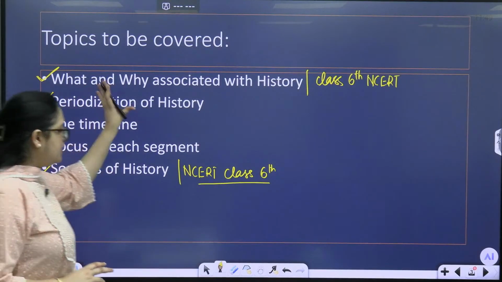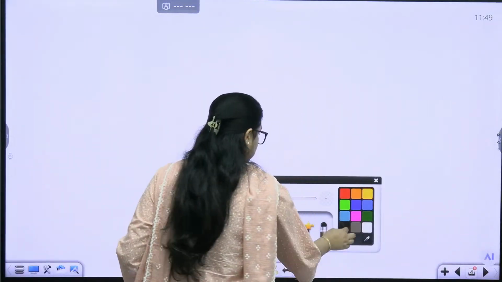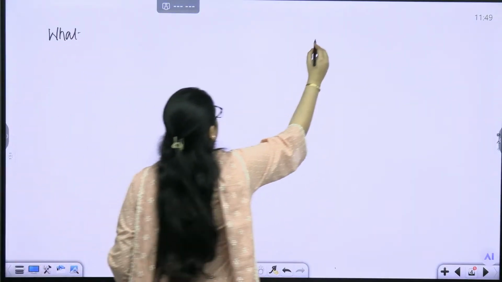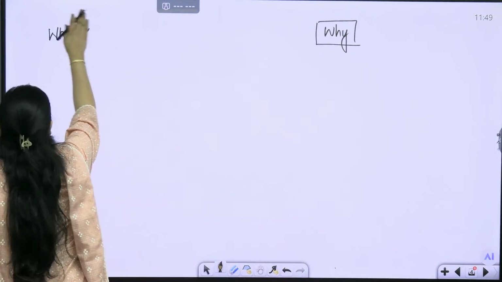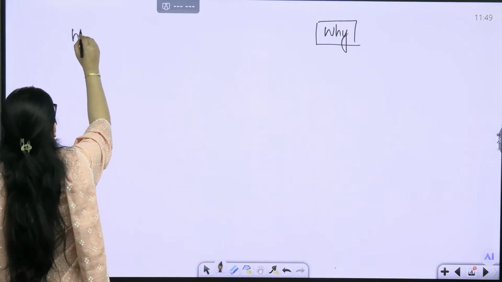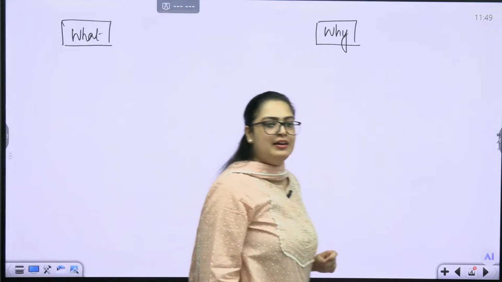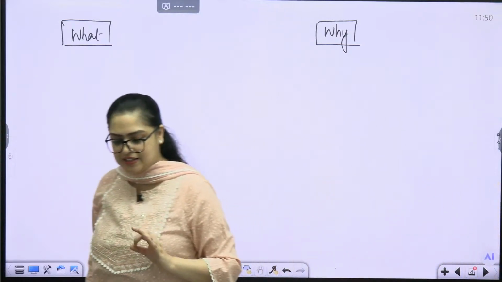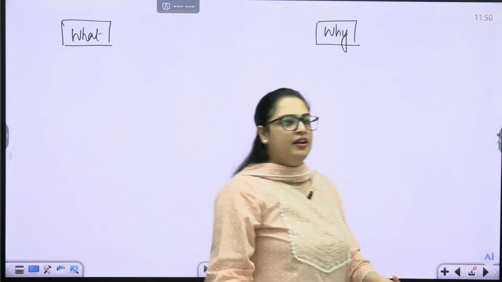So what is the first thing that we are going to start now? The first thing is the what and why associated with history. Let's look at that part. What is history? And the second thing is why to read history. Yesterday we discussed it a little bit. Now I want all of you to give me clarity on what exactly is history. What do you understand by the subject history? Because today in a formal sense we are entering into this subject.